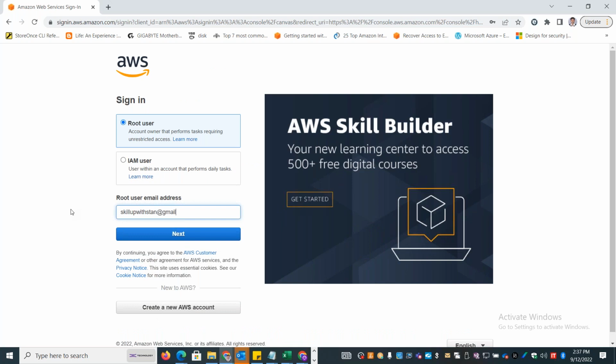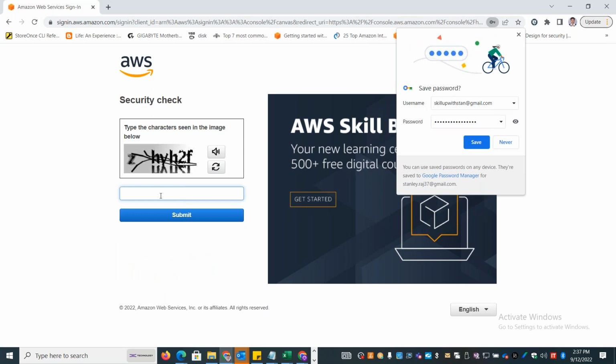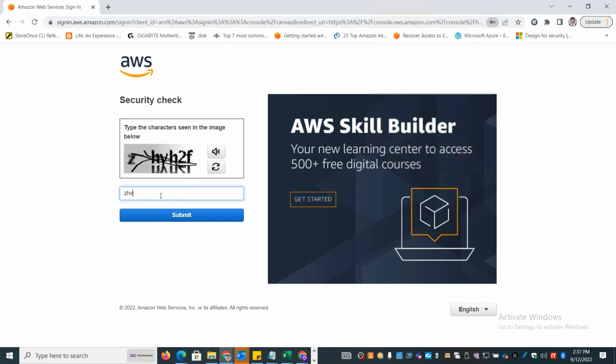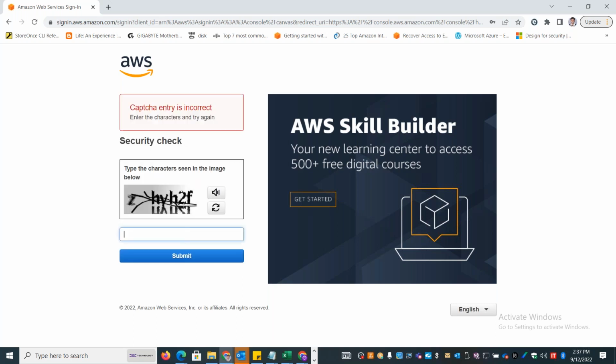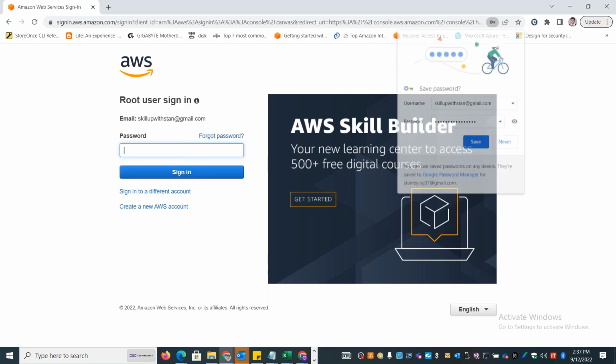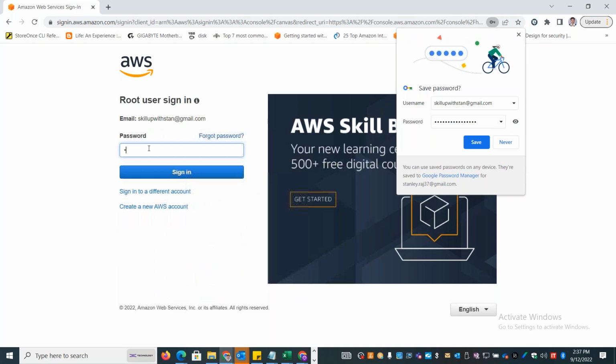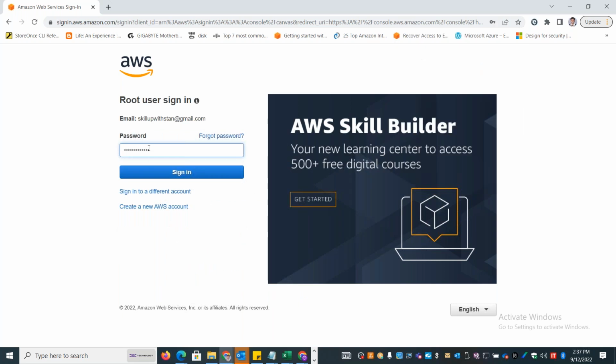So you can enter your email address and password. No, root user. Once you enter the credentials, you will be able to sign into the console.